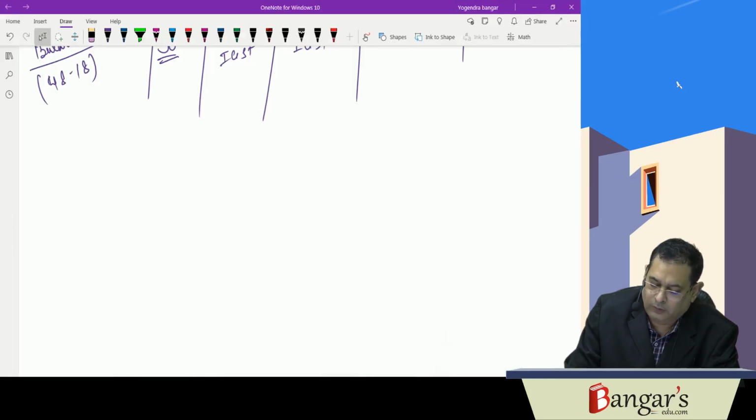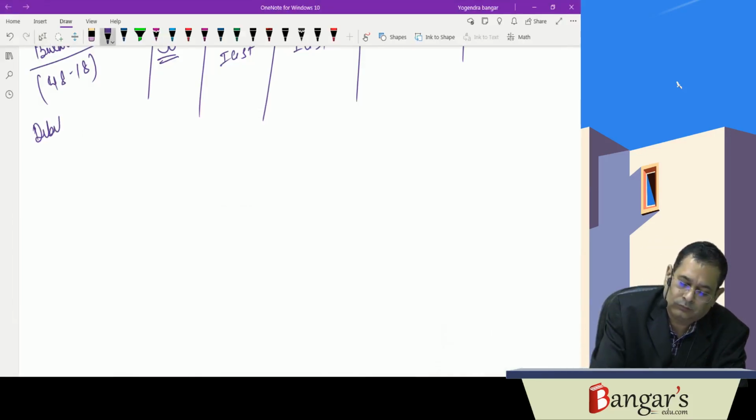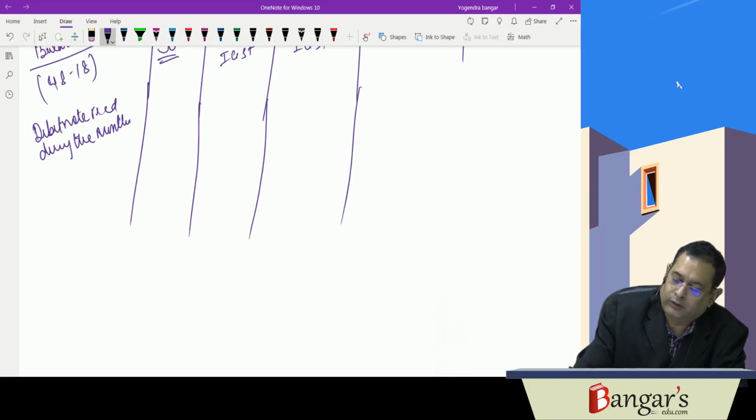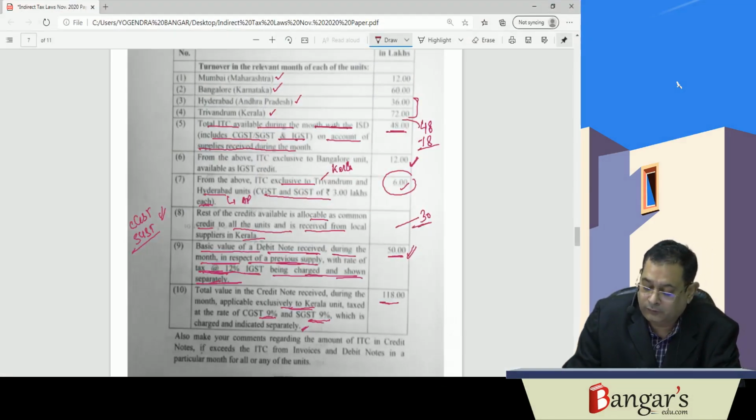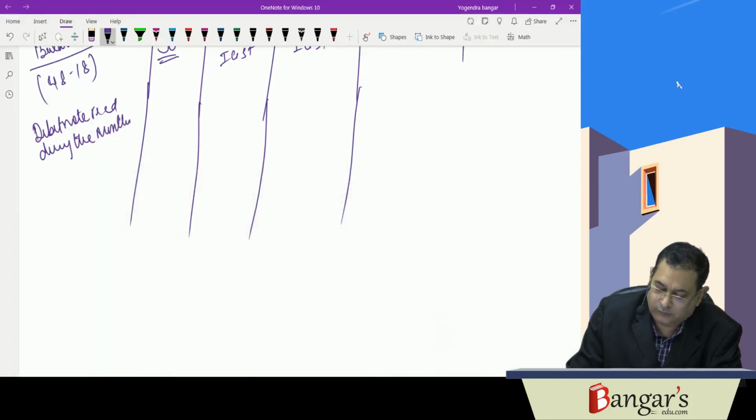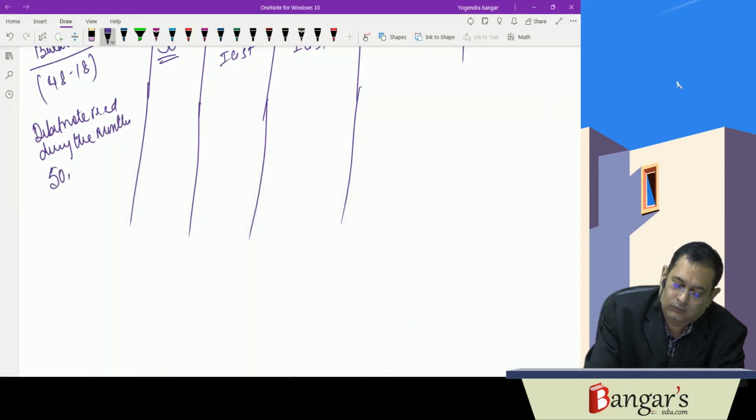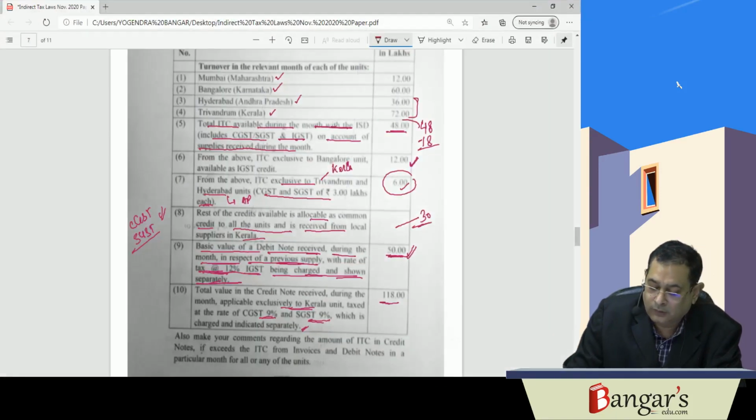So debit note received during the month, GST element involved is: basic value is 50 lakhs, rate of tax works out to be 12% IGST.